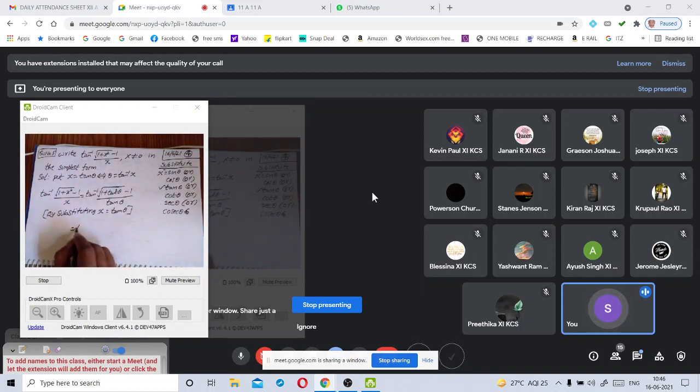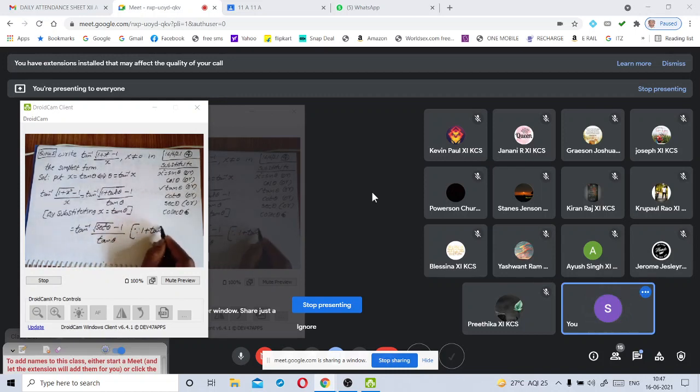Then tell me here, tan inverse of under square root, what will you get here? 1 plus tan square theta. What is the value of 1 plus tan square theta? Secant square theta. So, secant square theta minus 1 by tan theta. Because 1 plus tan square theta is equal to secant square theta. By using this trigonometric identity, we wrote this value. Understood this one?